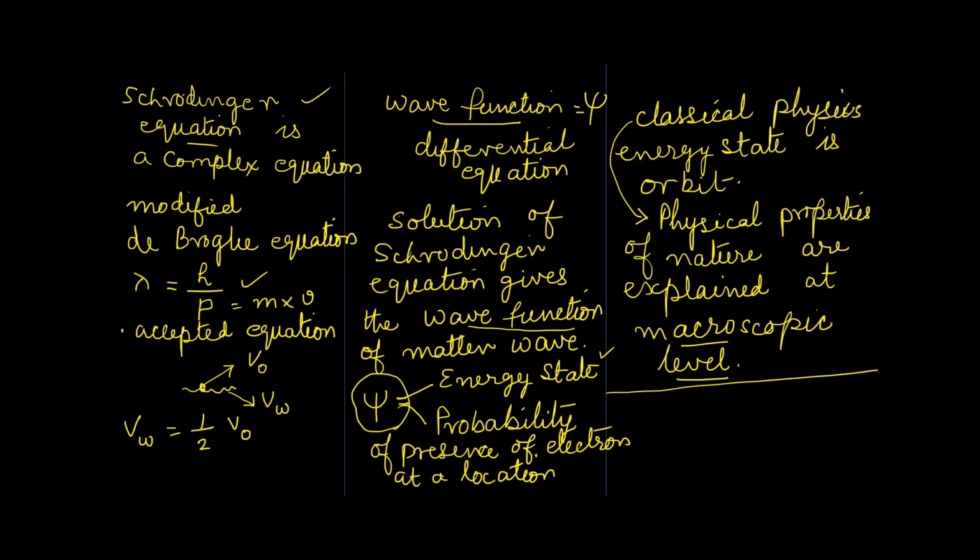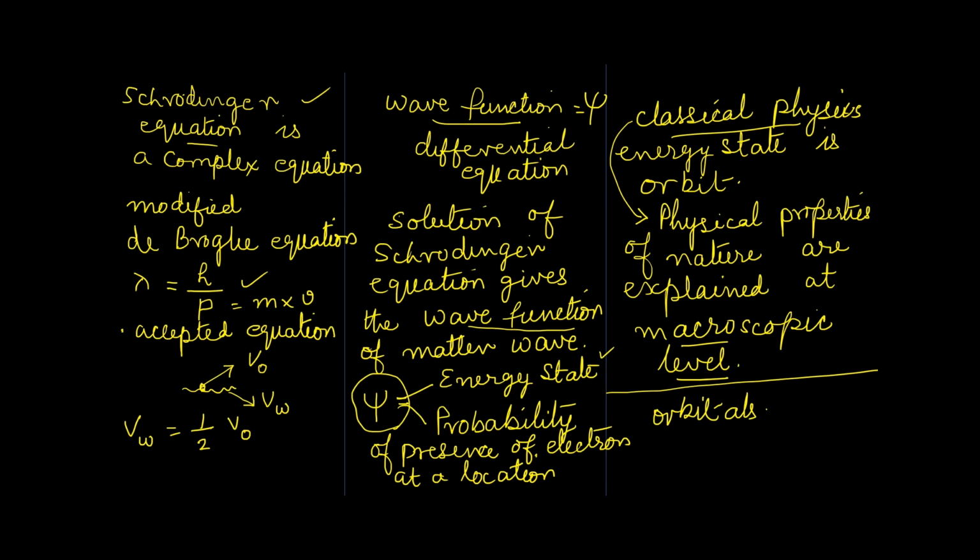Coming back to quantum mechanics or quantum mechanical model, energy states are called orbitals. Let us try to understand orbitals applying Schrödinger equation. When wave function of electrons is calculated, it was observed that each energy level may have several possible inner energy levels as well.